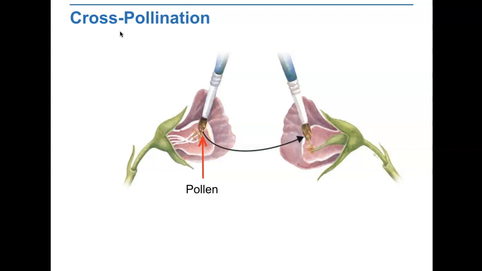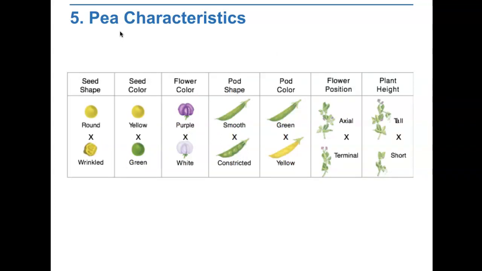Mendel decided to cross his stalks of the true breeding plants. That is, he caused one plant to reproduce with another plant. To do this, he prevented self-pollination by cutting away the pollen-bearing male parts of the flower. He then dusted pollen from a different plant onto the female part of the flower. This process, known as cross-pollination, allowed Mendel to cross plants with different traits and then study the results. This chart shows the 7 different characteristics that Mendel studied.